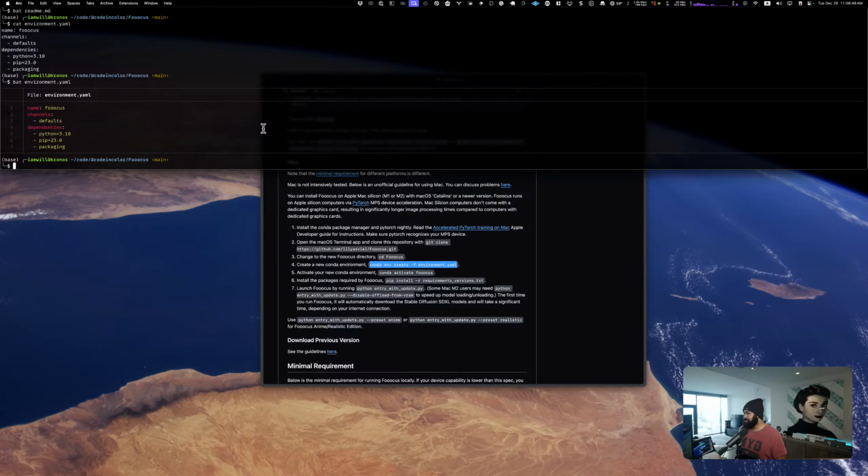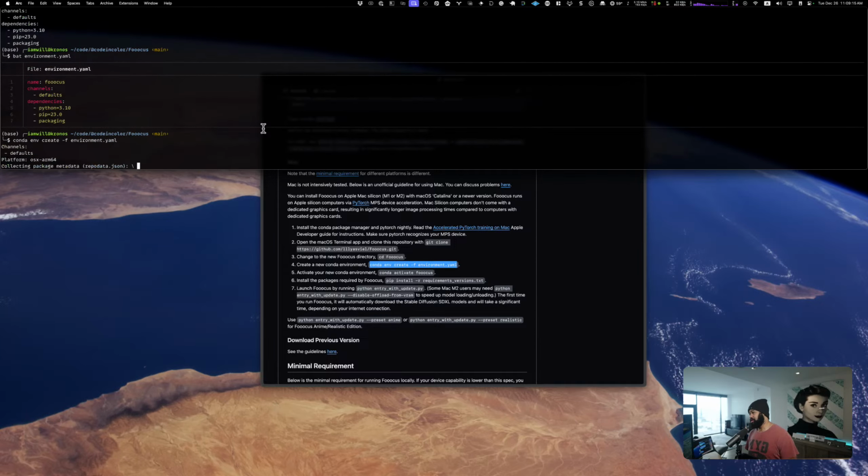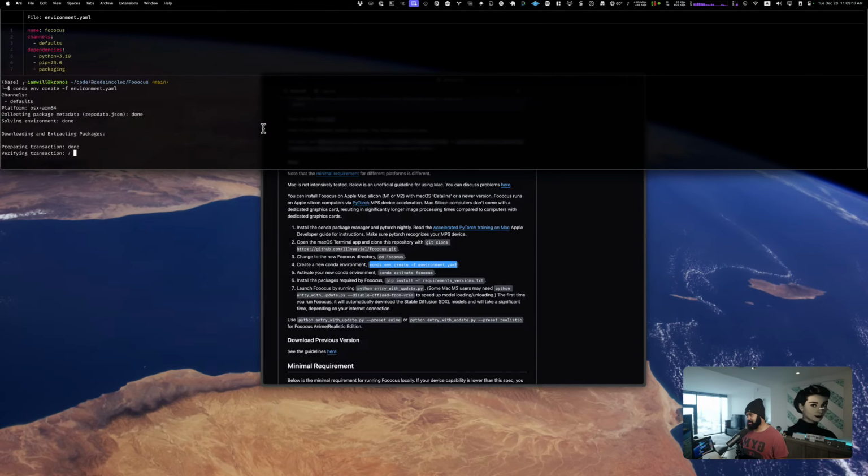Anyway, this right here is what conda creates as an environment, and it's going to make sure that our Python version is locked in to 3.10, as well as the pip version. So let's go ahead and get that running. We'll do conda env create, and then we give it the file that has the configuration, and we should get this installed.